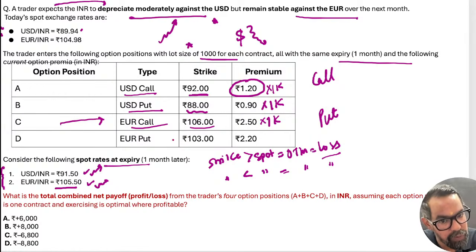He bought the put option at 103, but it remained higher than that, so it is out of the money, again a loss. So the total loss is 6.8, which means 6800. So there is a loss of 6800 in this particular case.